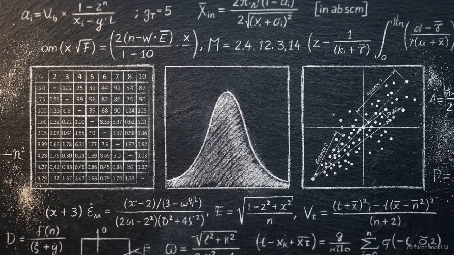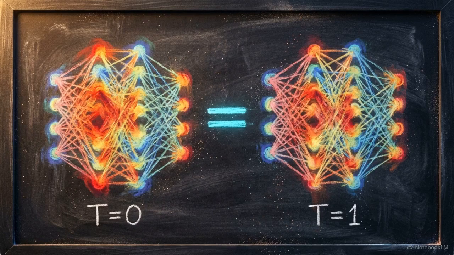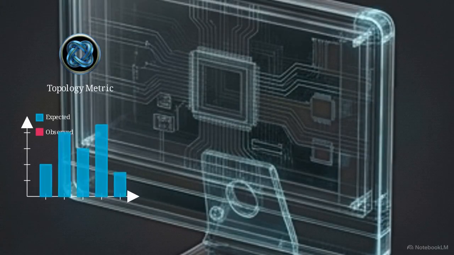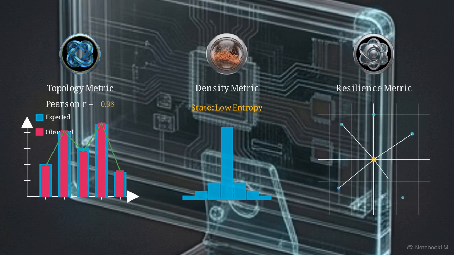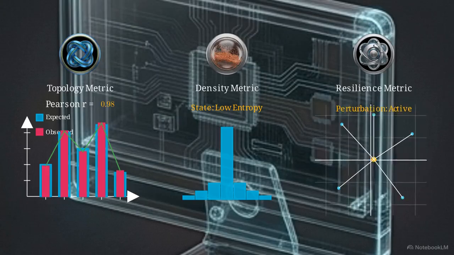This process converts the high-dimensional internal workings of the AI into hard coordinate geometry, providing a clear record of its cognitive structure. Once the topography is mapped, the script applies 3 specific mathematical tests to validate the stability of the attractor. Metric 1 is activation pattern correlation, which compares the model's internal states across different points in time. By calculating the Pearson correlation between expected and observed patterns, the script determines if the internal activations are following a consistent, repeatable logic. Metric 2, entropy comparison, tracks information density. The script measures entropy differences, where a specific delta indicates the model compresses information into a coherent state rather than remaining chaotic.